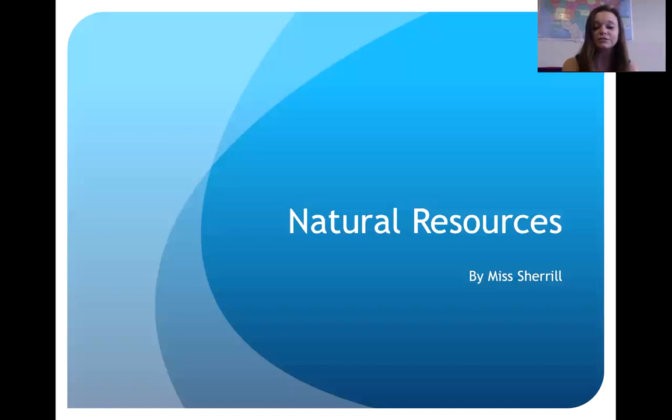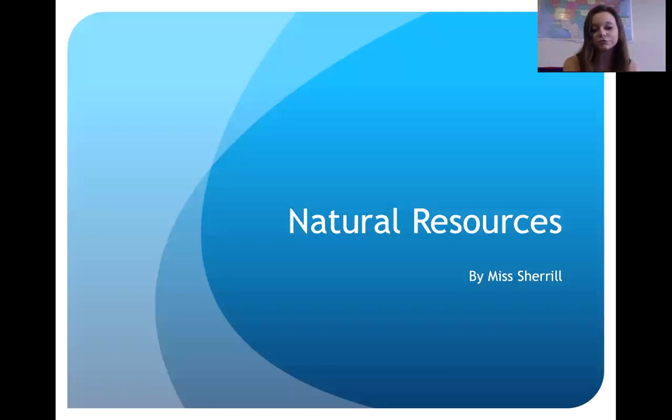Today, we are going to continue our focus on identity by looking at the environment. We are going to look at how the environment can affect different identities across North Carolina and how people can also affect the environment.